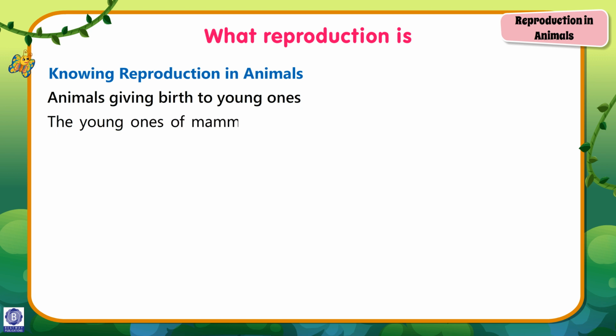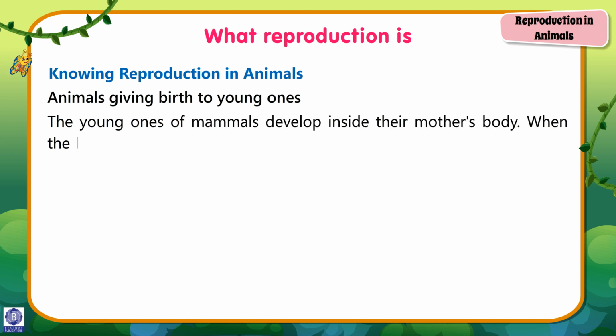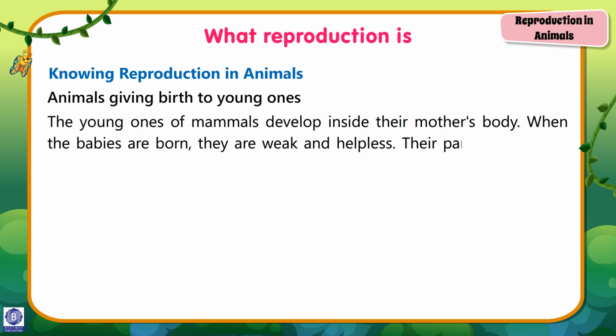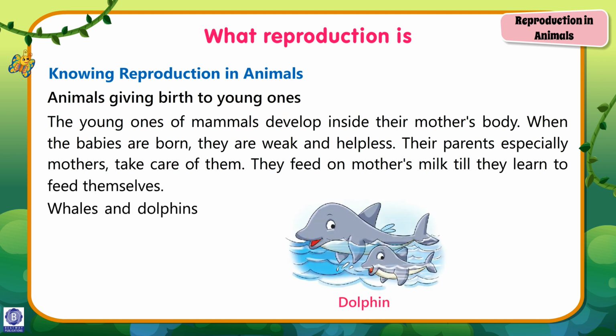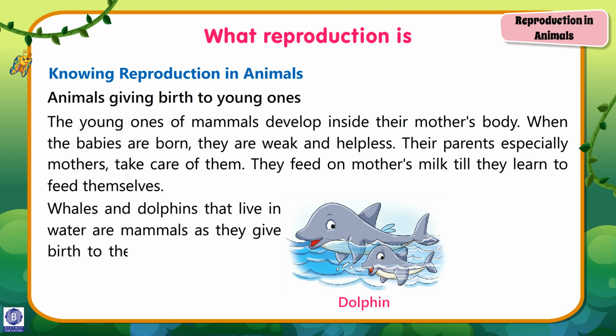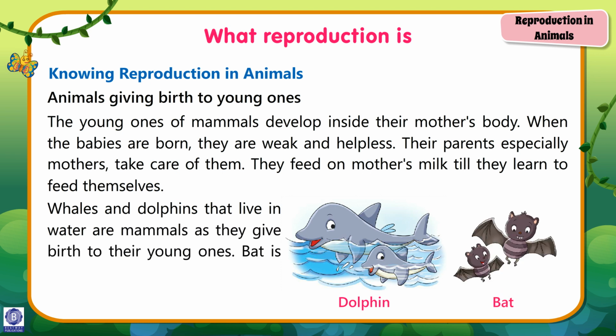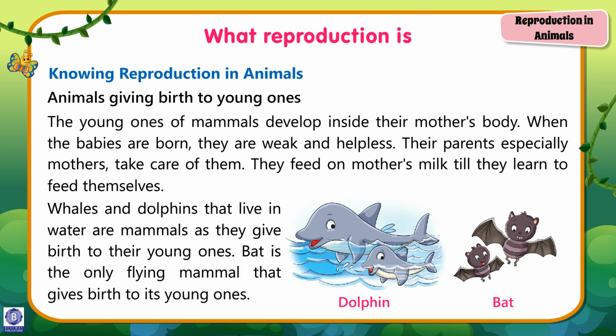The young ones of mammals develop inside their mother's body. When the babies are born, they are weak and helpless. Their parents, especially mothers, take care of them. They feed on mother's milk till they learn to feed themselves. Whales and dolphins that live in water are mammals, as they give birth to their young ones. Bat is the only flying mammal that gives birth to its young ones.